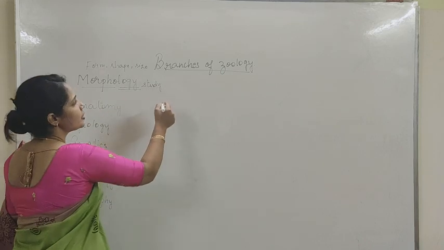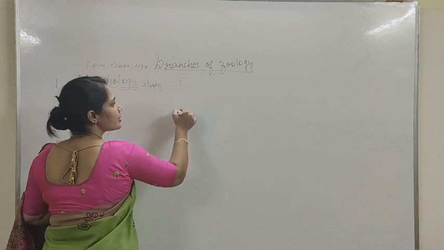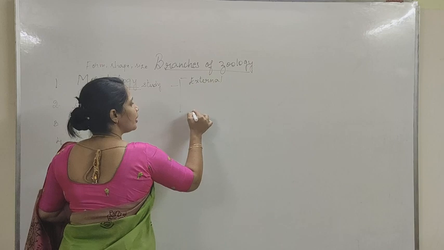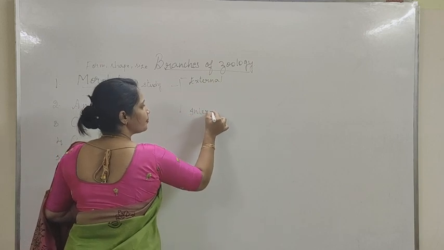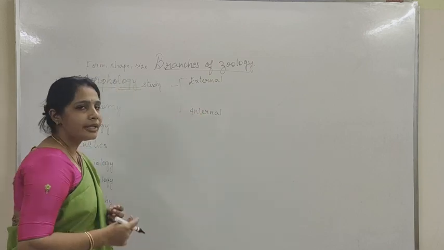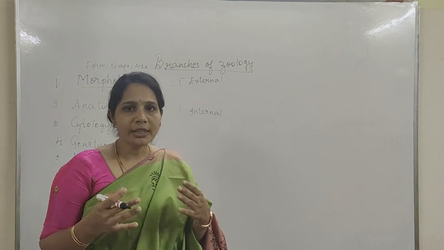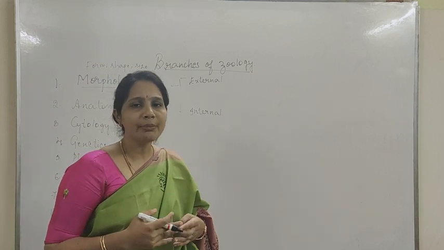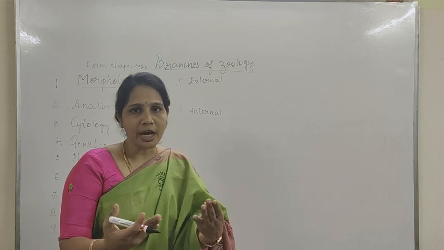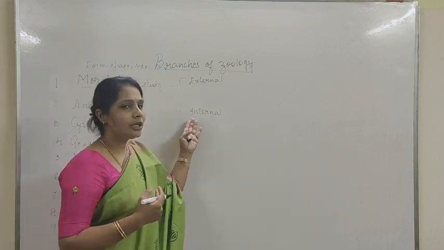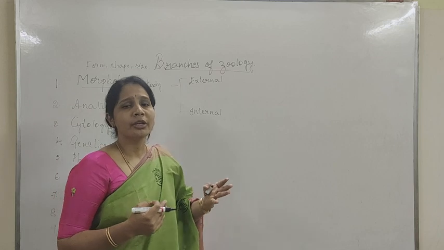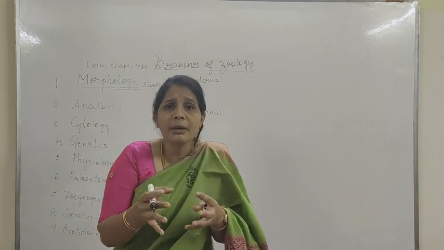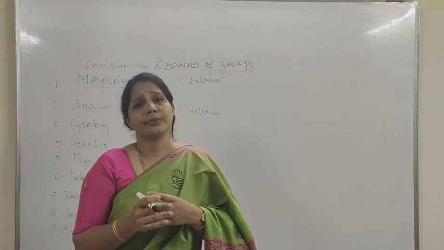And this morphology is divided into two types: external morphology and internal morphology. Under external morphology, we study the external shape, form and size of an organism which can be easily observed on the outlook, whereas internal morphology is the one which deals with the internal parts of an organism.